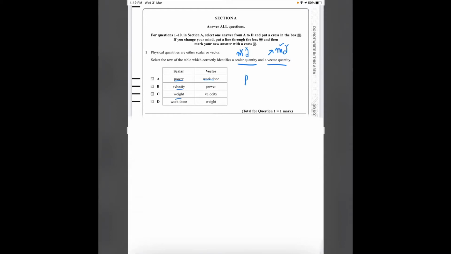Power is actually energy by time. Energy is a scalar quantity because it only has magnitude. Time is also a scalar quantity, so power is a scalar quantity. If we write scalar and vector here, under scalar we can write power, and we have work done. Work done is equal to force into distance in a direction. Force is a vector quantity and distance in a direction is also a vector quantity, and we should also know that vector into vector would be scalar. So work done is a scalar quantity.